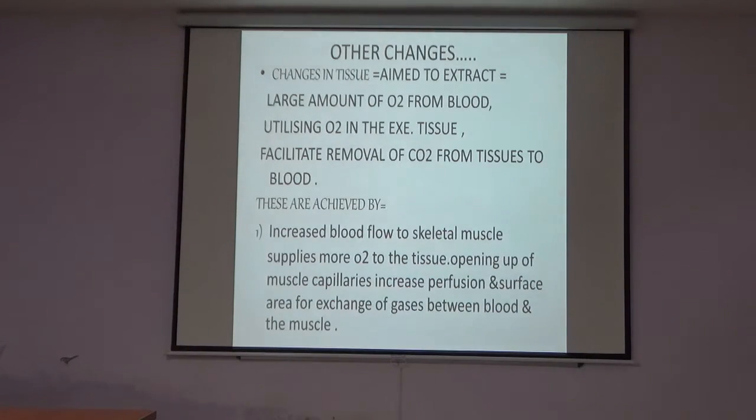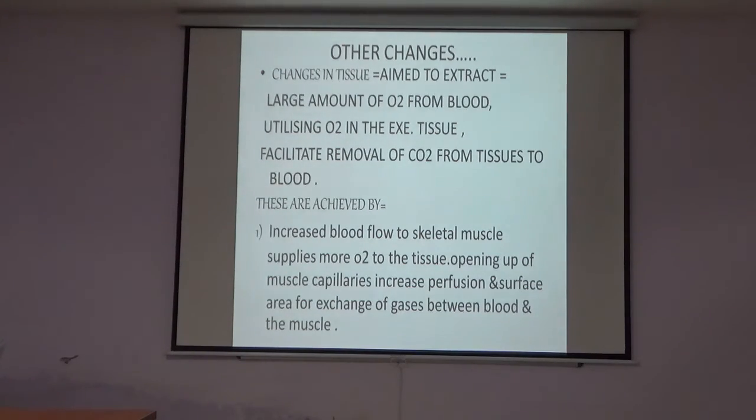Other changes at the tissue level. Large amount of oxygen from the blood, utilizing oxygen in the exercising tissue, facilitate removal of the CO2 from the tissue to the blood. First is oxygen is supplied to the tissue, and last is how CO2 is removed from the tissue.